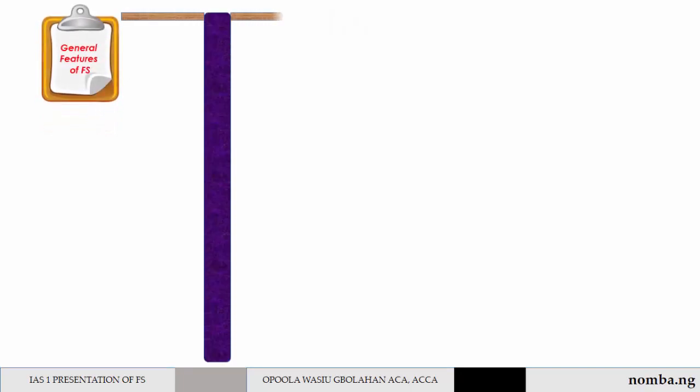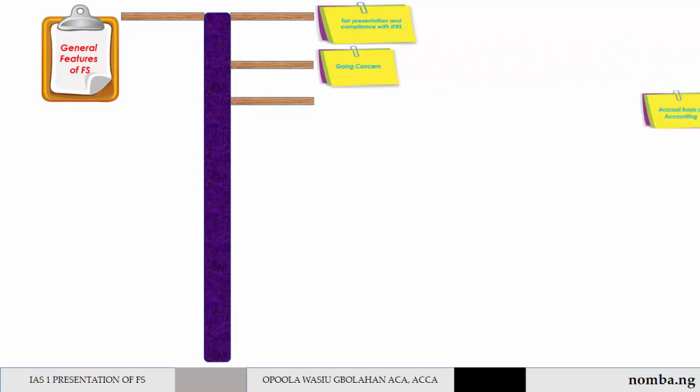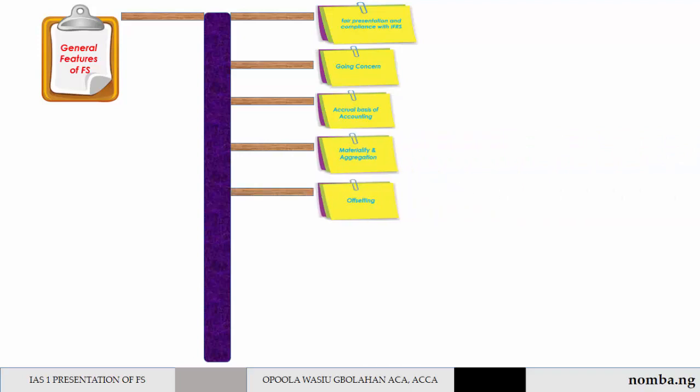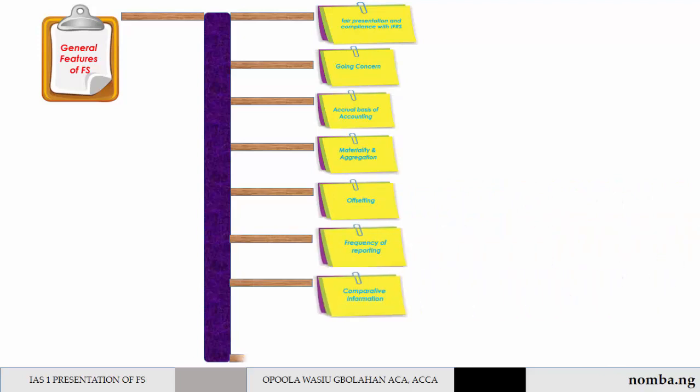The following are the general features of financial statements. 1. Fair presentation and compliance with IFRS. 2. Going concern. We have accrual basis of accounting. We have materiality and aggregation. Offsetting. We have frequency of reporting, we have comparative information, and lastly is consistency of presentation.